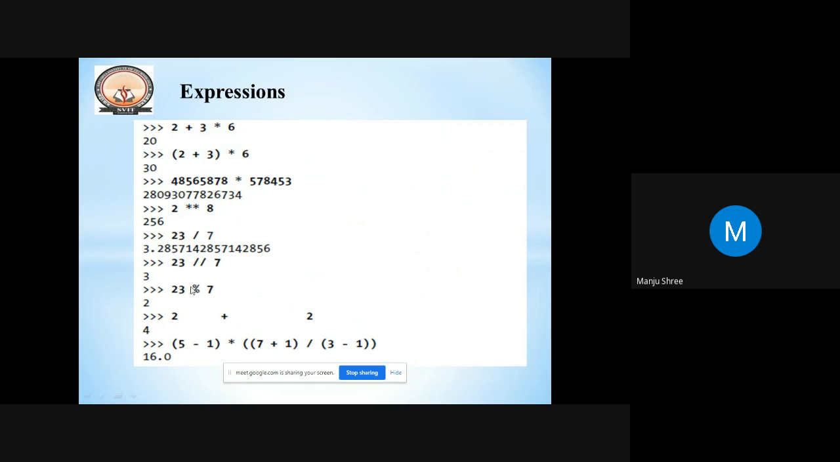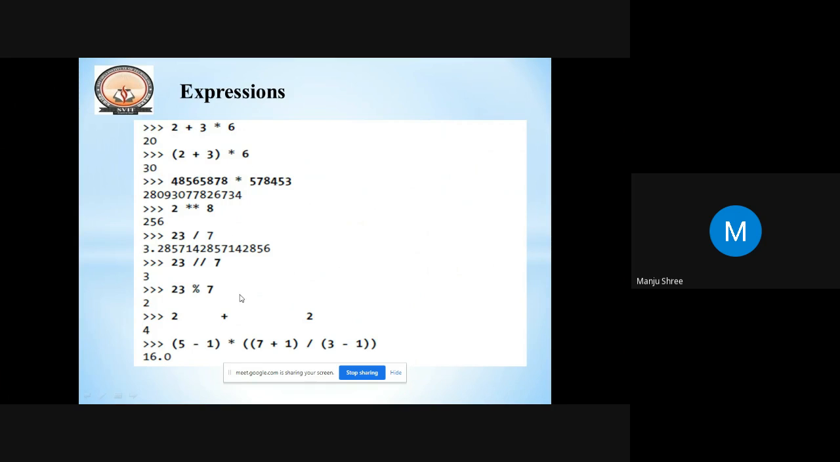And the modulus operator, we know, always gives the remainder. The remainder of this is 2. 3 sevens are 21, so the remainder will be 2, and then 2 plus 2 is 4. So these are some simple expressions being evaluated.